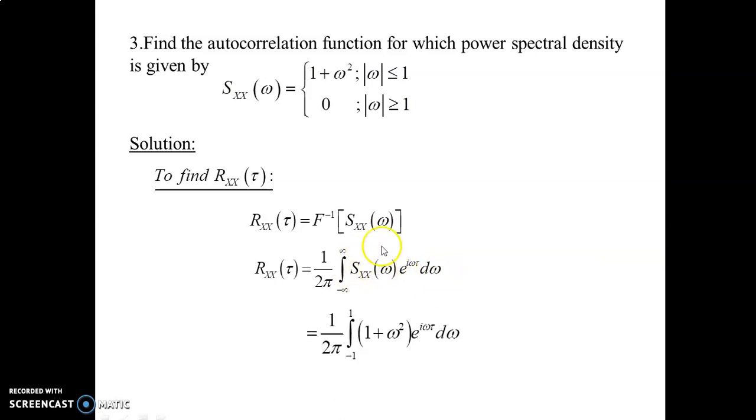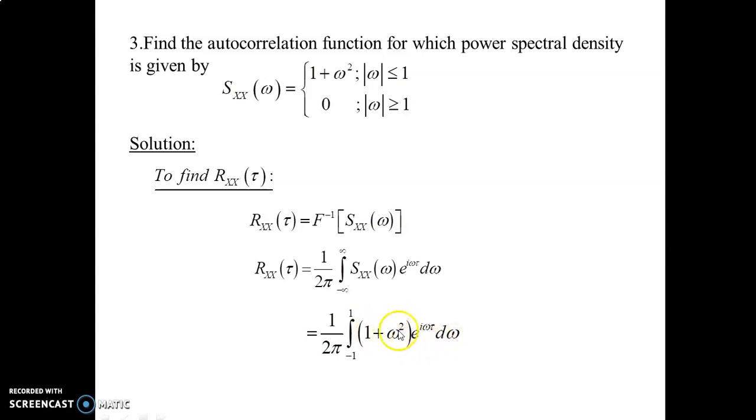Substitute this function into the equation. The interval is split: mod omega less than or equal to 1, so the limit is minus 1 to plus 1. In this interval the function is 1 plus omega square; in the remaining interval the function is 0. So 1 divided by 2 pi integral from minus 1 to plus 1 of 1 plus omega square into e power I omega tau into d omega.